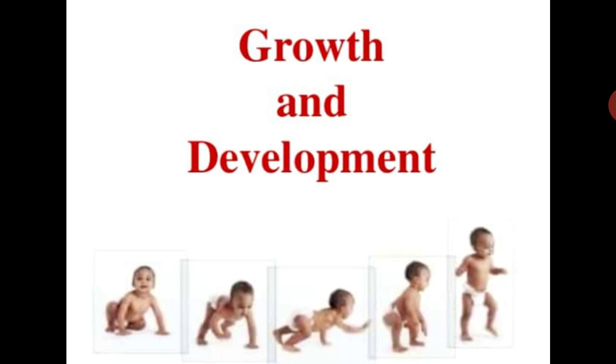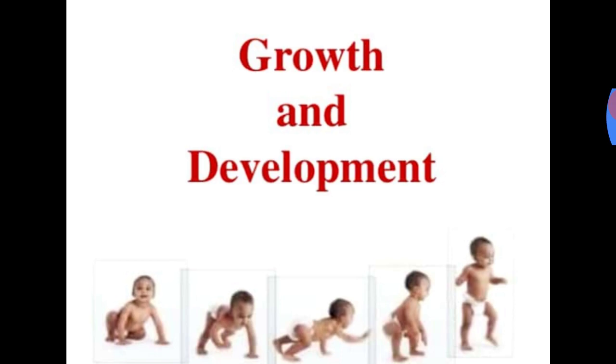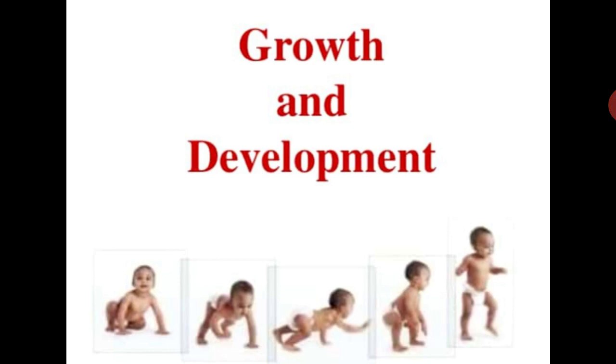In this diagram you can see, in the first diagram the child is in a sitting position and the hands are downward, but in the second diagram you can see the child puts his weight on one hand only, and after that in the next diagram they are able to slide.